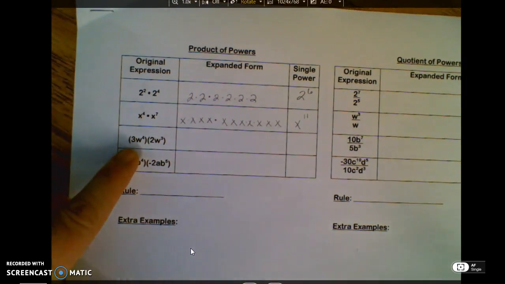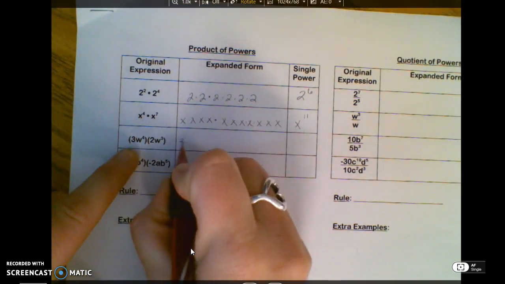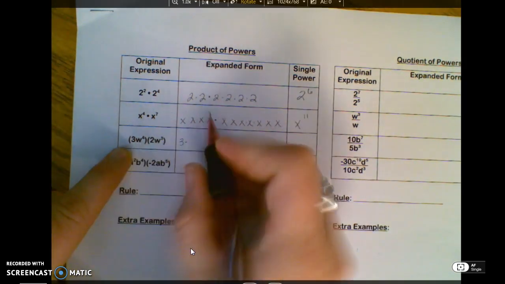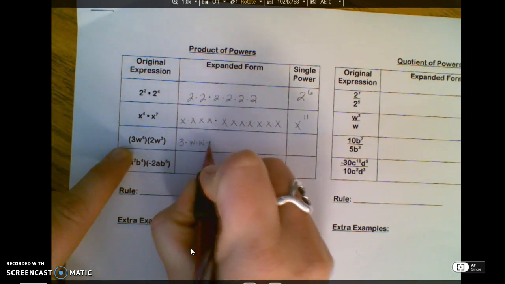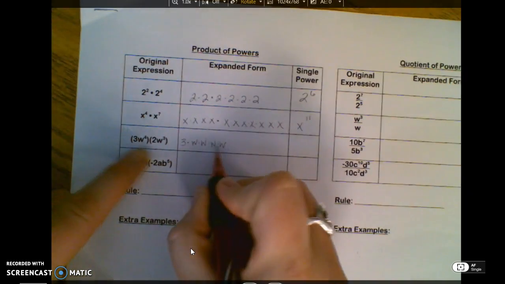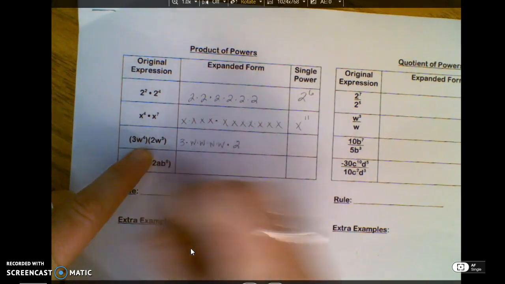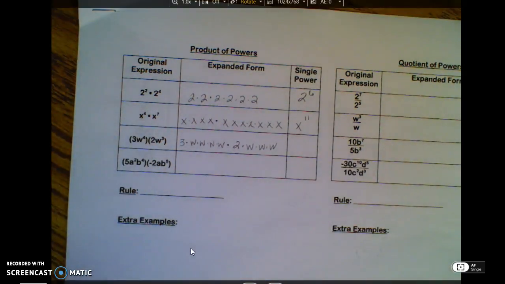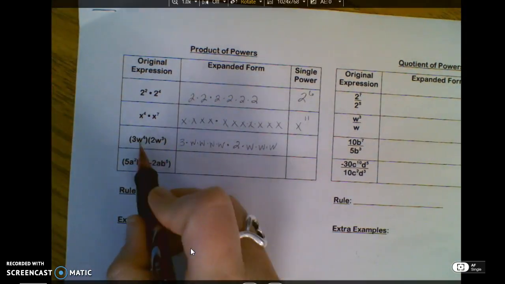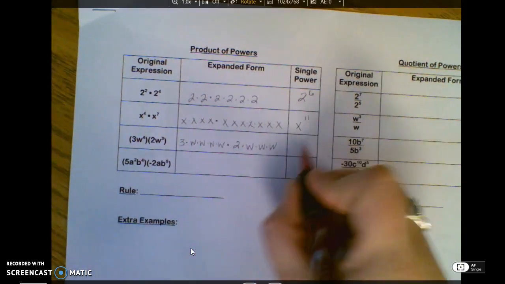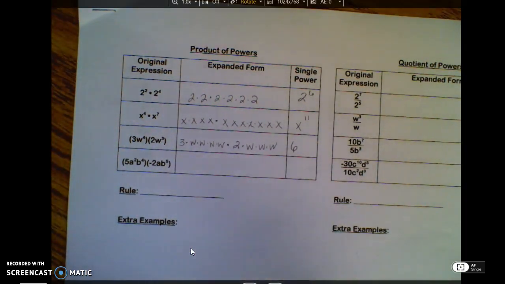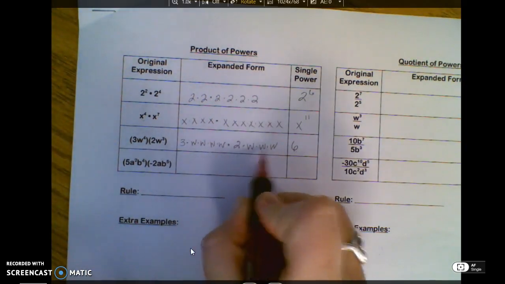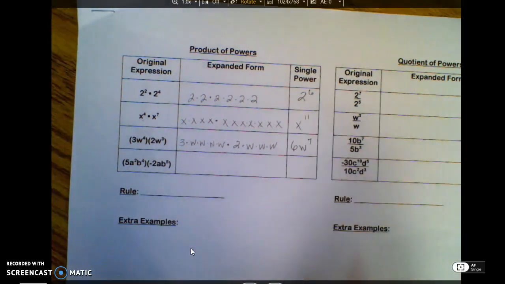On this problem, the parentheses mean times. I have 3, but it is not raised to the 4th power. Only the w is. W is the base. I have four of them. Now, parentheses mean times, so I'm going to write a 2, and I have 3 w's. The w's are the base. Those are what have exponents. 3 times 2 is 6. That will change because it is not a base. It's not repeated. I have 7 of the base. 7 w's.